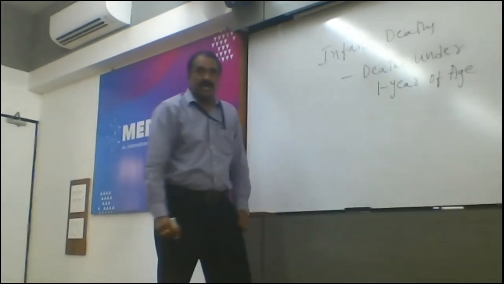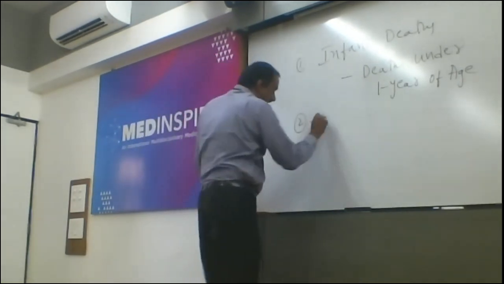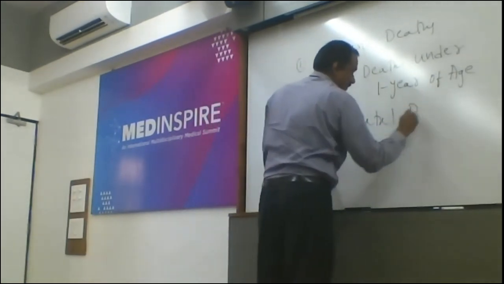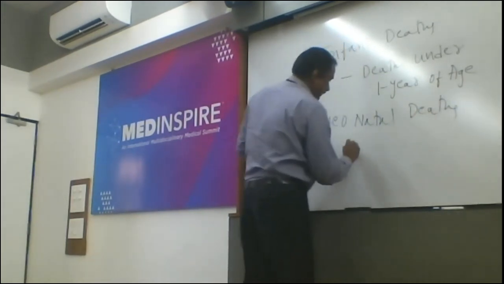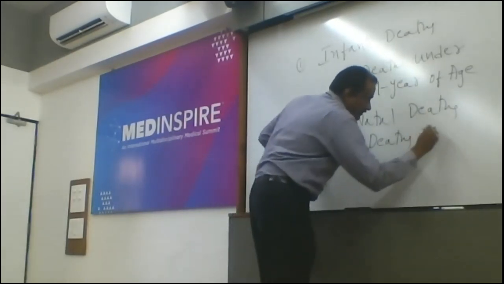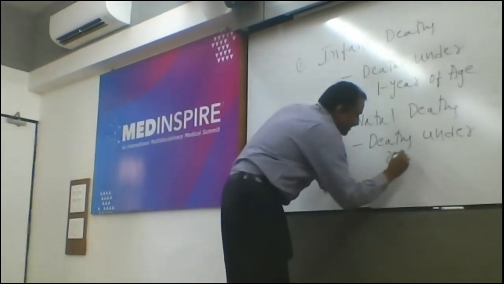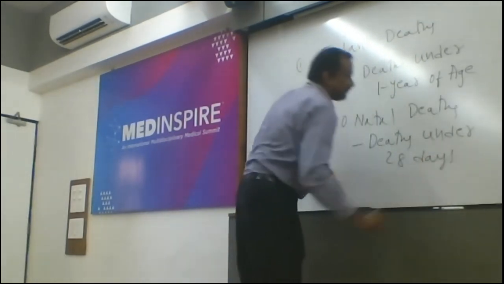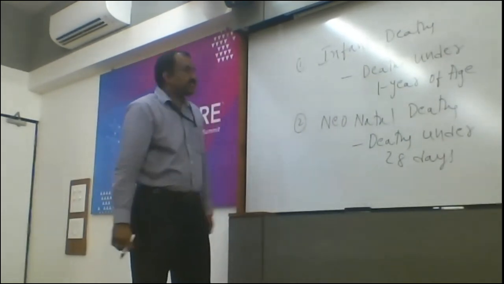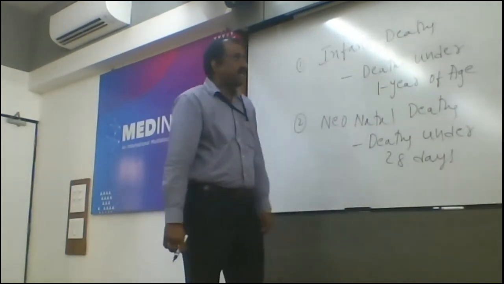The next one, neonatal deaths: deaths under 28 days. So infant deaths are deaths under 1 year of age, and the next one, neonatal deaths, deaths under 28 days, are called neonatal deaths.